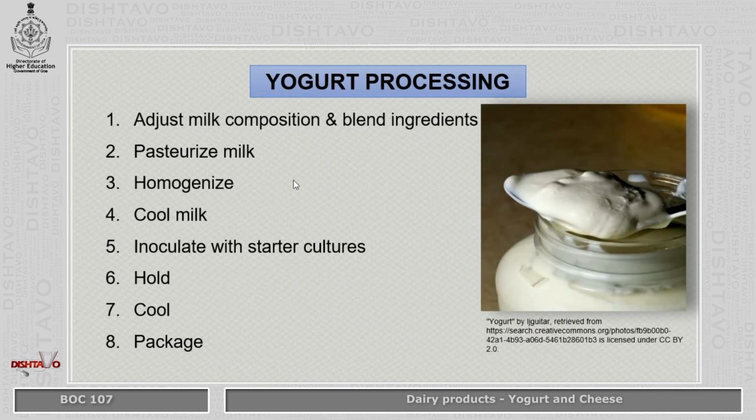Coming to yogurt processing, it includes 8 steps: adjust milk components and blend ingredients, pasteurize milk, homogenize, cool milk, inoculate with starter culture, hold, cool, and package. We will see each of these steps.